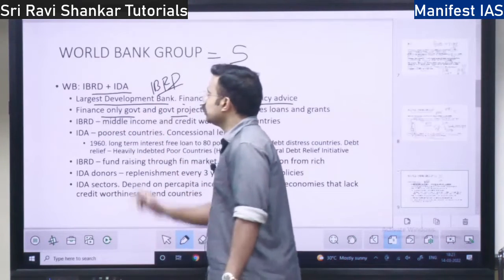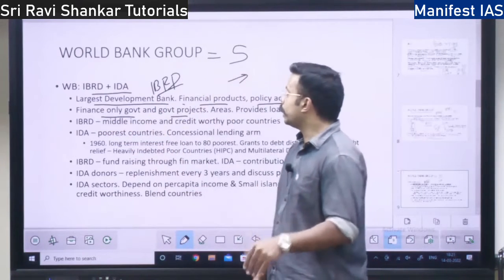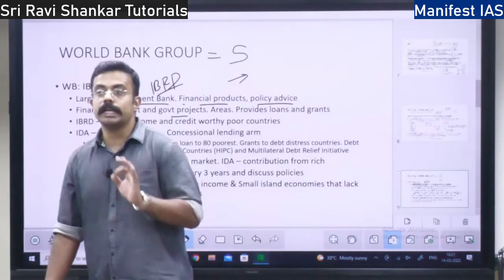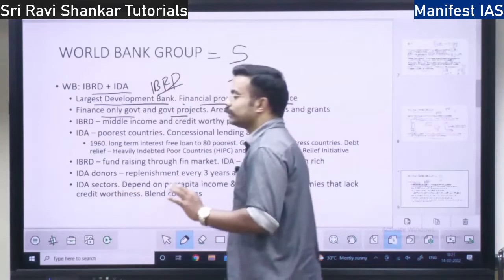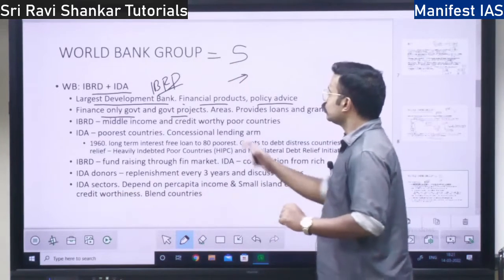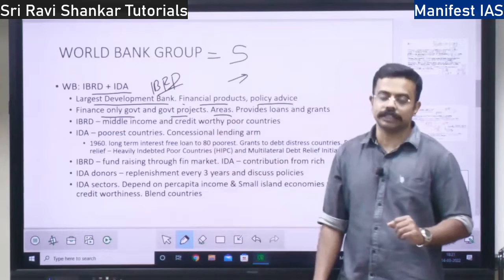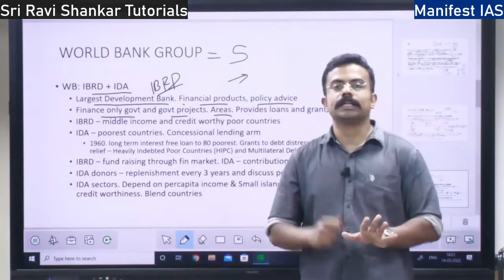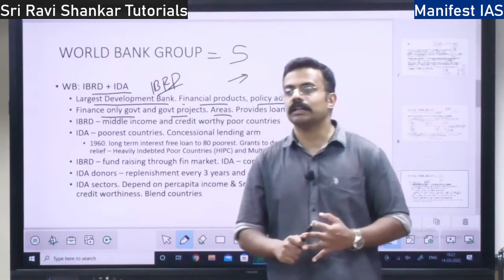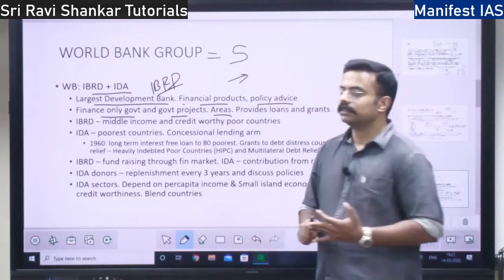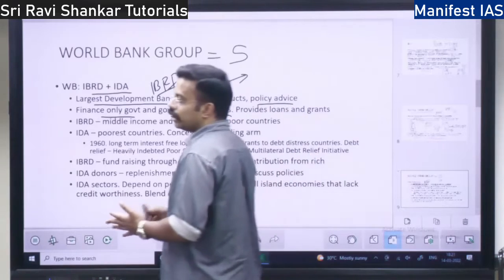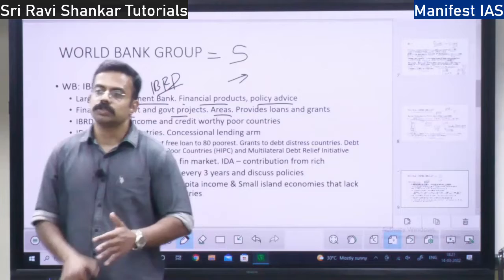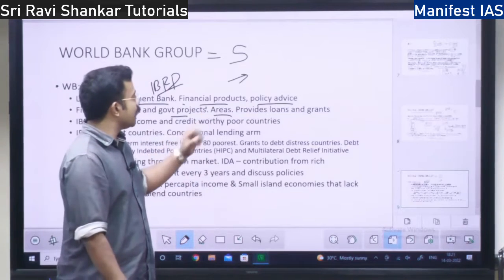IBRD finances only government and government projects, not private projects. Only government and government projects are funded by the IBRD. So, what are the areas it is going to focus on? As I said, poverty, infrastructure, hunger, health, right? Pension, all these things. Building schools, right? So, all these things are focused on by the IBRD.